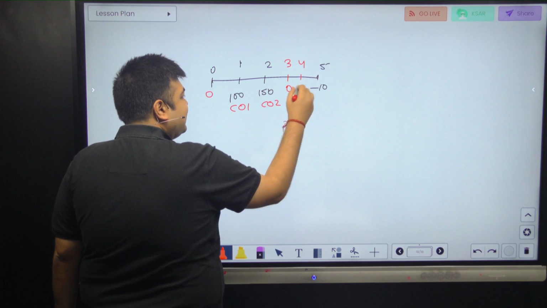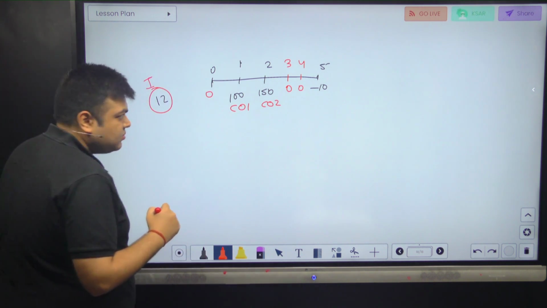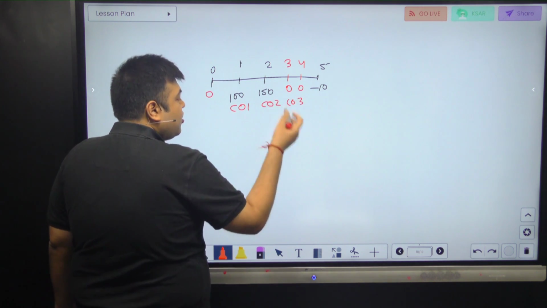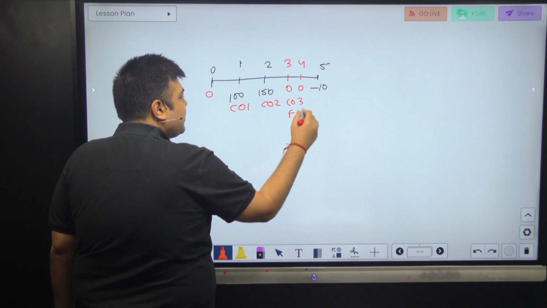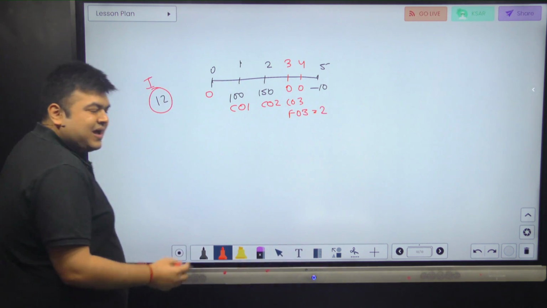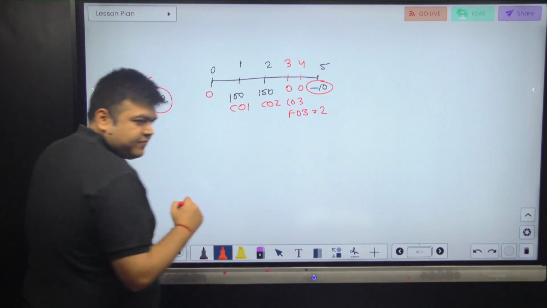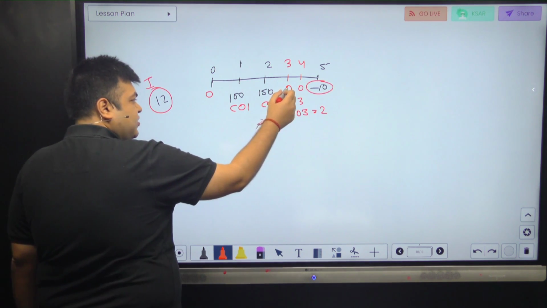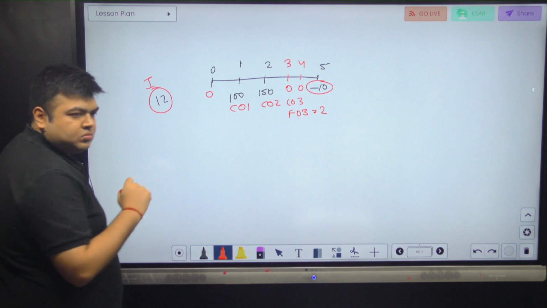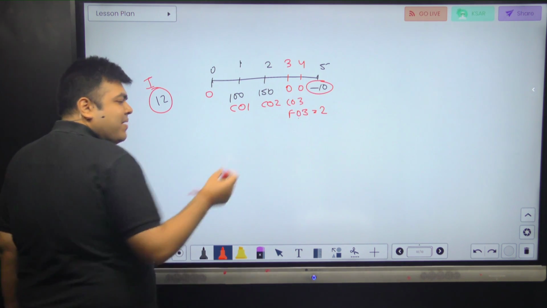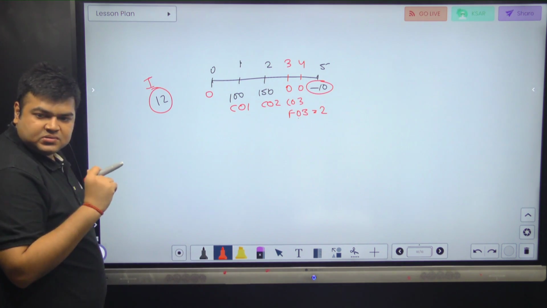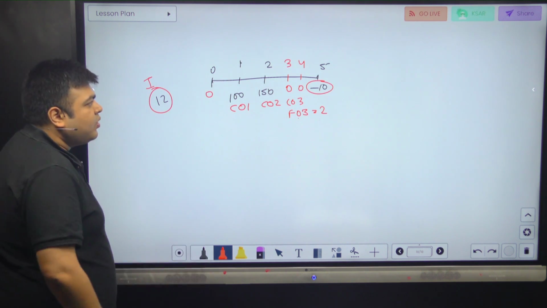Either you enter 0 two times for C03 and C04, or the frequency of C03 will be 2. Either you do C03 0, C04 0, and this is C05. Or you do C03 0, enter F03 as 2, and then C04 will be minus 10. I hope you guys are clear with this. You can do it whichever way you want.